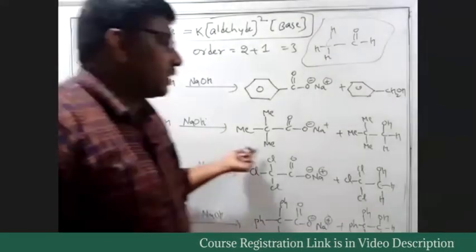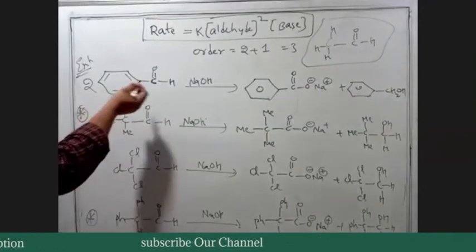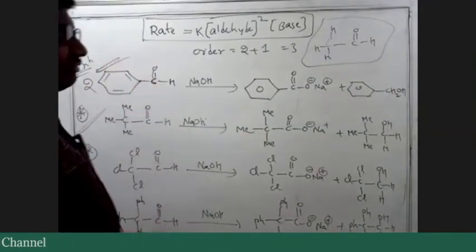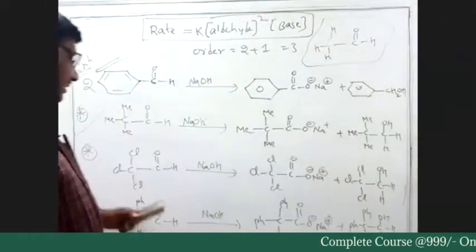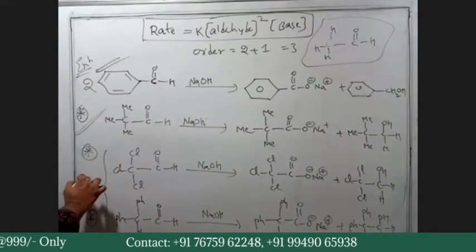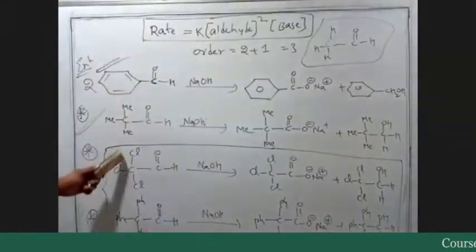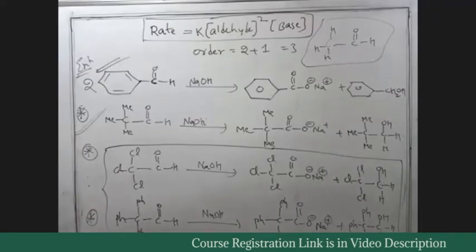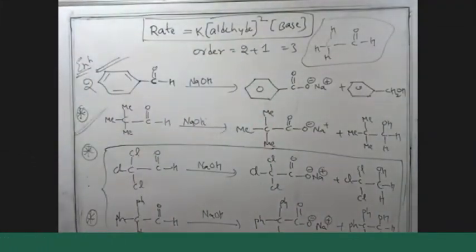This reaction will undergo, and these are the products. The second reaction is correct. The first reaction is obviously correct because we have a direct phenyl group. But when you look at the third and fourth reactions, these reactions will never undergo. Right on this point, it's an exception to the reaction. So if you have CCl3 groups or CPh3 groups, they will never undergo Cannizzaro reaction. They will never undergo. So let's clear this.